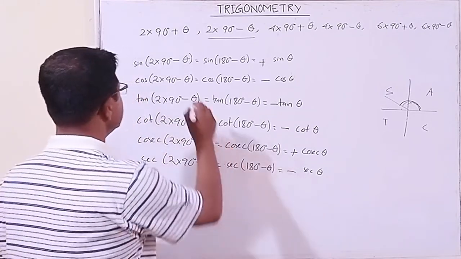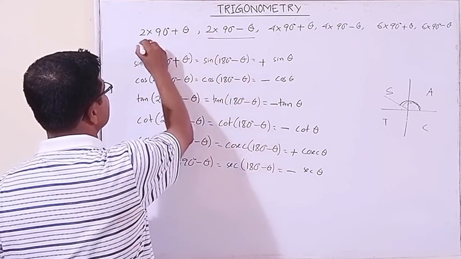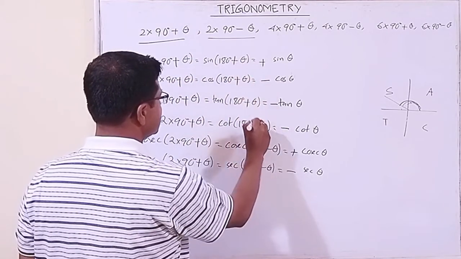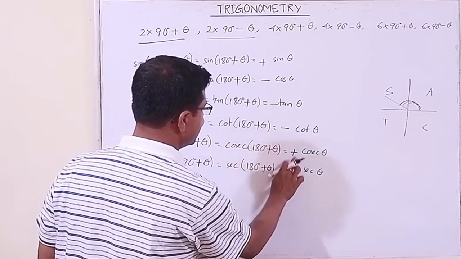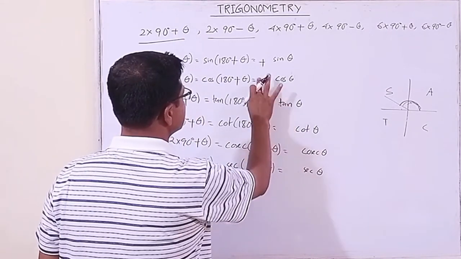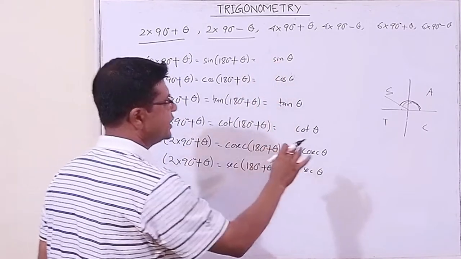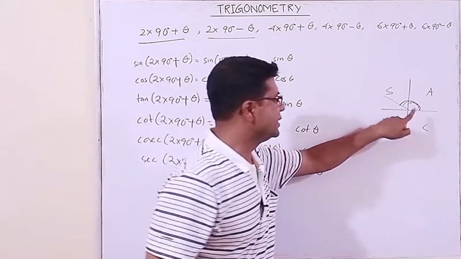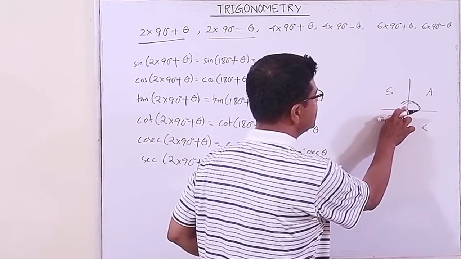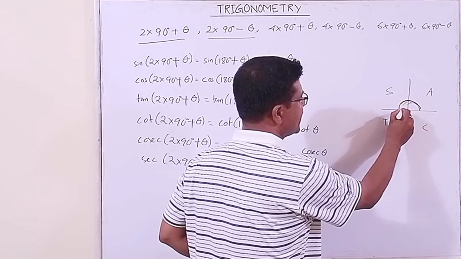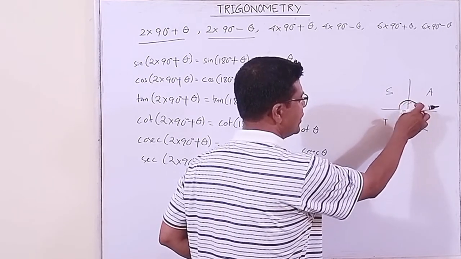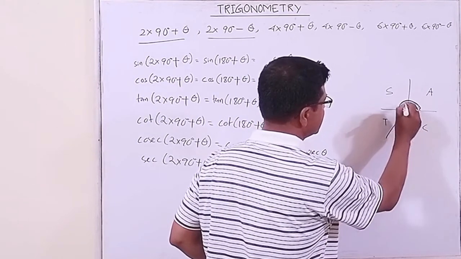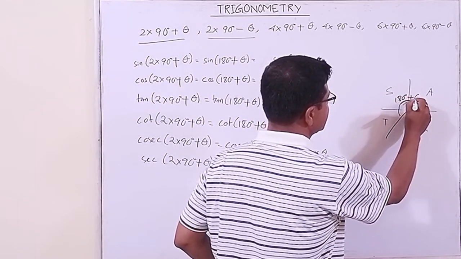Now what happens if the angle is positive, like this one? 180 plus theta, or 2 into 90 plus theta. 2 into 90 is 180, so this is 180 plus theta.